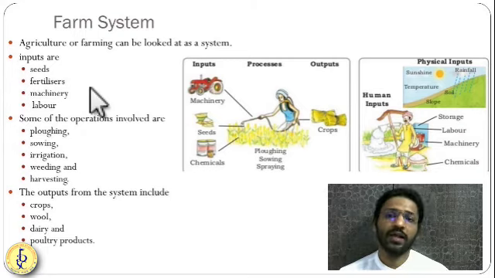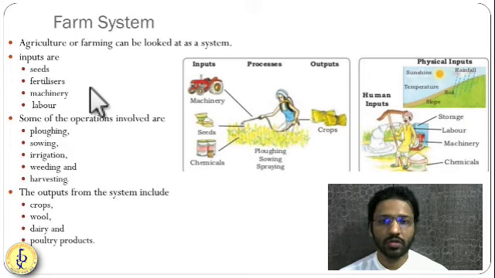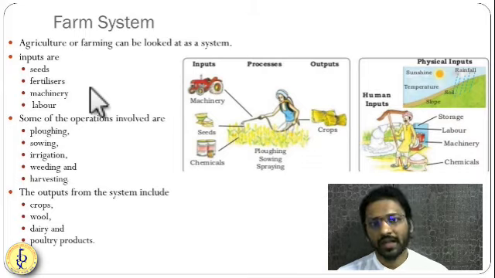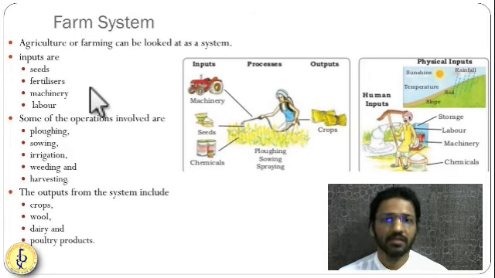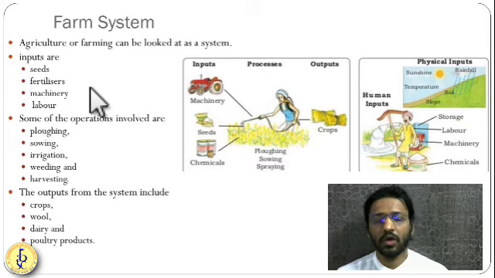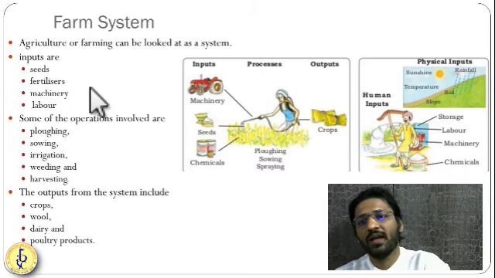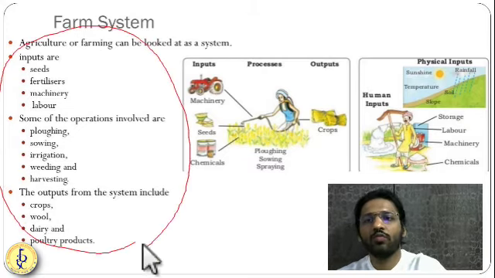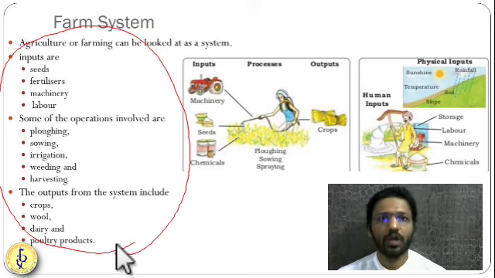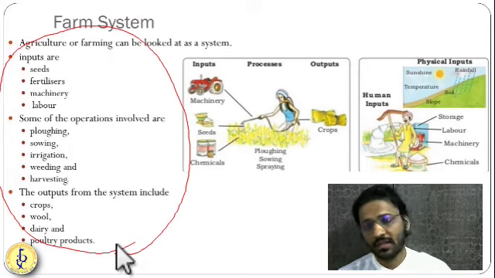Then output. What is the output? As we know, whatever food grains that we are eating, these are the outputs. From crops you are getting food grain. From animals you are getting milk, wool, and silk. Then from birds you are getting eggs, chicken, and so many things. In this way we can consider agriculture as one foolproof system. Getting it? So here different inputs and outputs are given to the system.